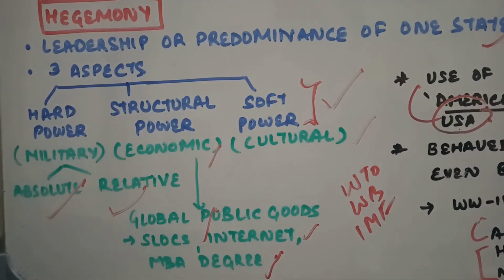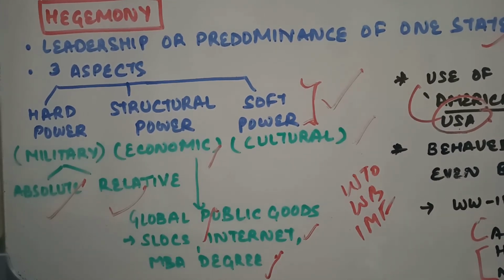That is, people themselves, out of their own free will or out of their own desire, want to align with you. They want to support you out of their own choice. So this soft power dominance is more effective than the military dominance. So this soft power relates to the ability of the hegemon to persuade others to view the world in a manner which is favorable to its own interests.